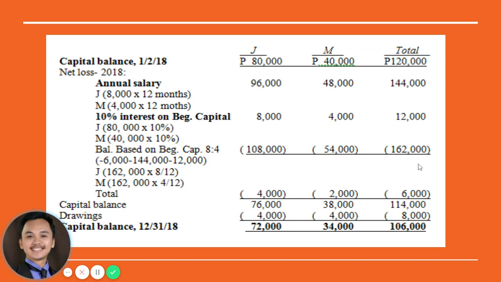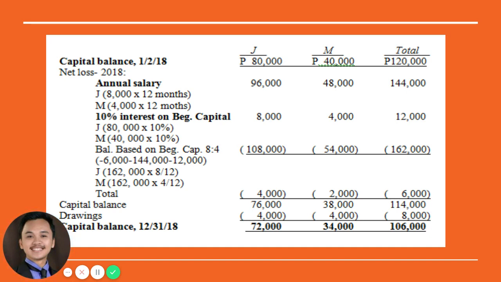This is from 144 plus 12 plus 6,000. So that will be distributed based on 8 is to 4, or 80 and 40 respectively. So 162 times 8 over 12, that's 108,000. And then for M, we'll have 162,000 times 4 over 12. So therefore, ang total na loss na i-absorb ni J and M will be 108,000 and 54,000 respectively.